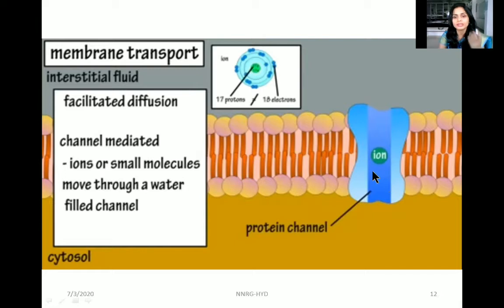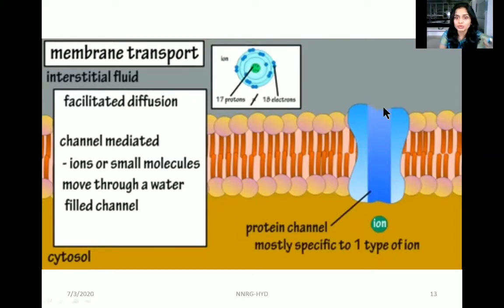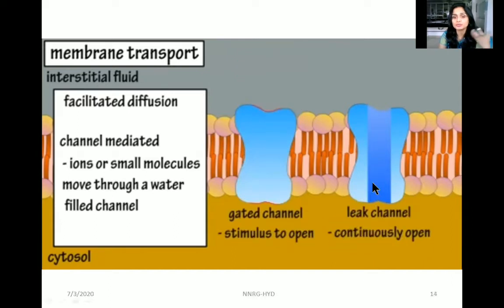The ions which pass through these water-filled channels usually do not have the same number of protons and electrons, like for example here, 17 protons and 18 electrons. Being highly charged particles, they pass through these protein channels, and every protein channel is specific to particular molecules.